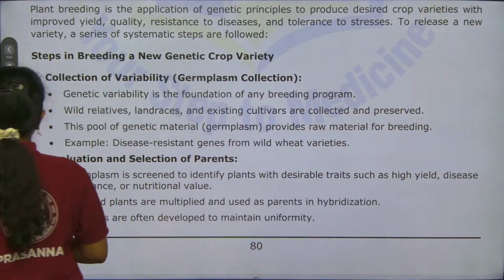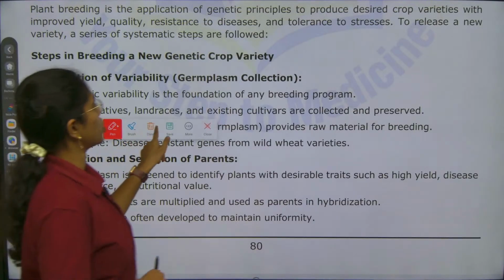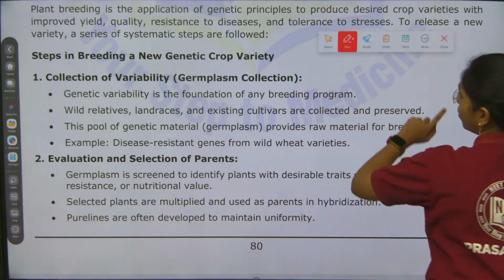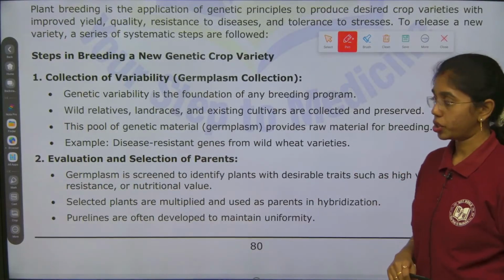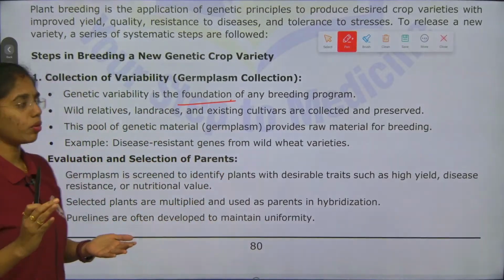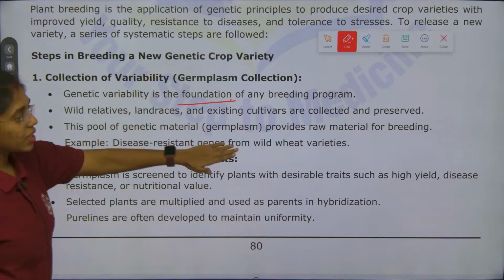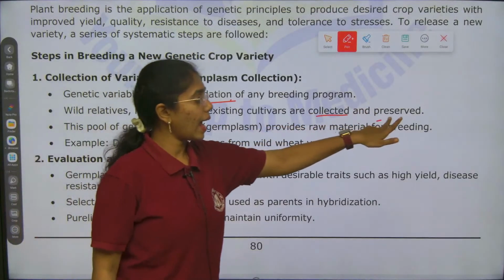First, collection of variability or germplasm collection. Here genetic variability is the foundation of any breeding program, where wild relatives, land races and existing cultivars are collected and preserved.